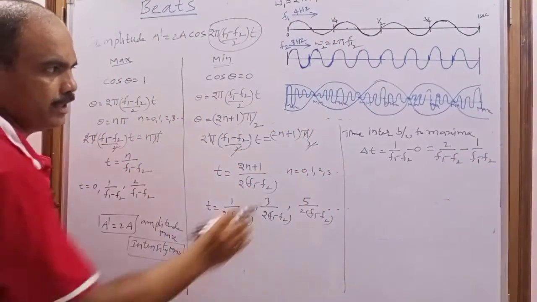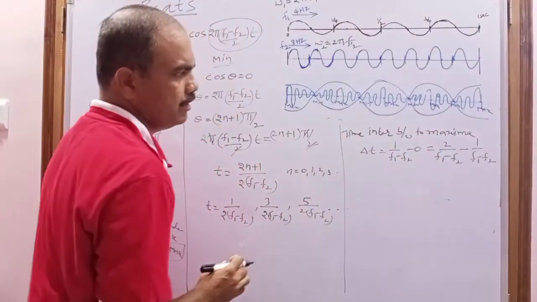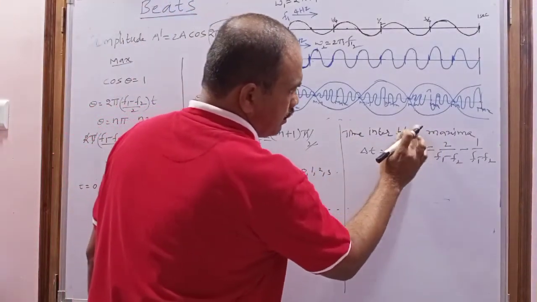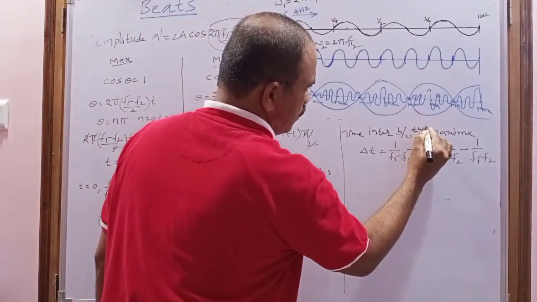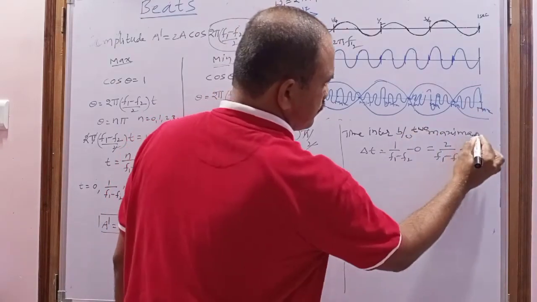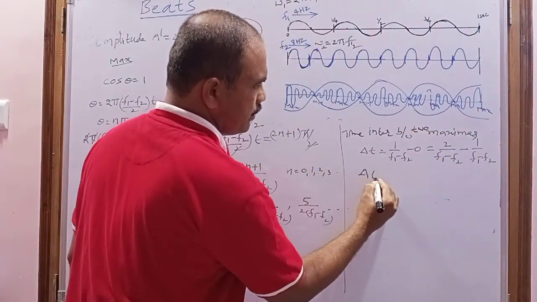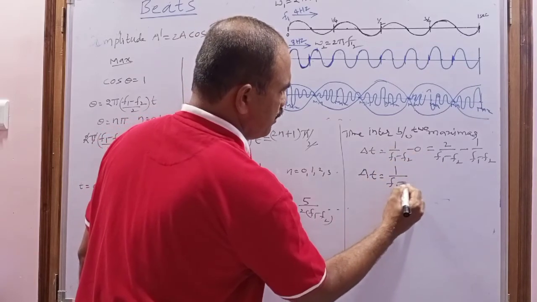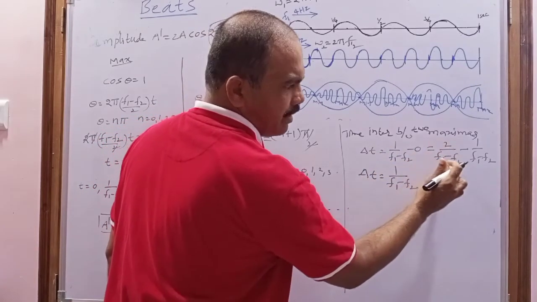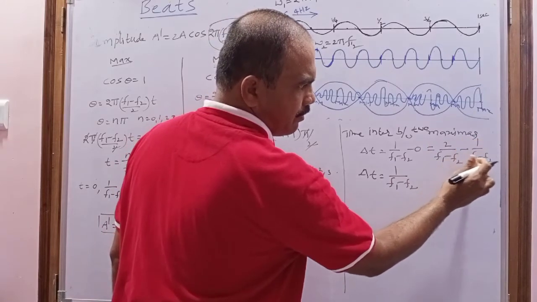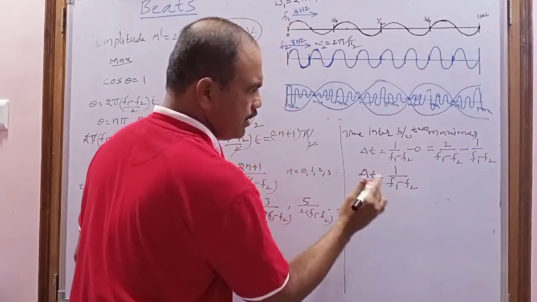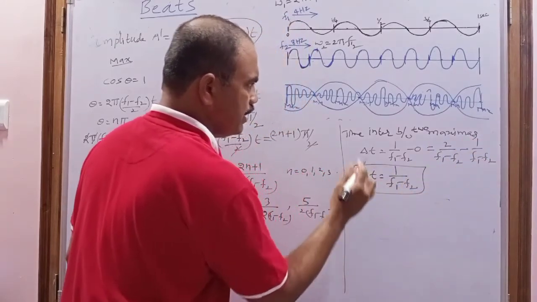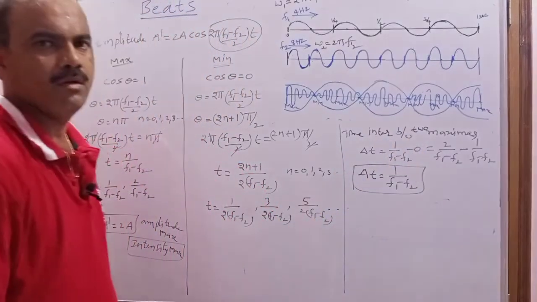When you do that, you get the time interval between two maxima. When you simplify, 1 by f1 minus f2 minus 0 is 1 by f1 minus f2, and 2 by f1 minus f2 minus 1 by f1 minus f2 is also 1 by f1 minus f2. So this is the formula for the time interval between two successive maxima.